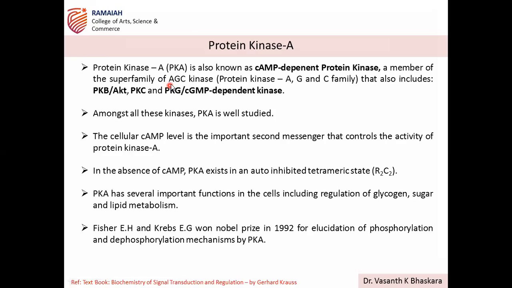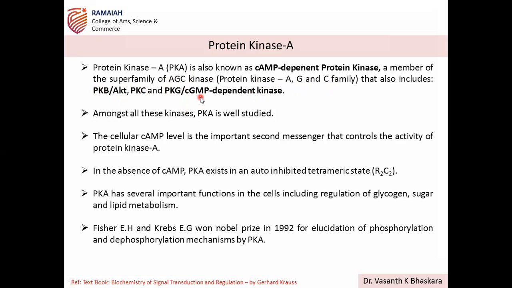So protein kinase A is one of the kinases belonging to the AGC kinases. What is AGC? Protein kinase A, G, and C family. Along with protein kinase A, this includes protein kinase B, also known as AKT, PKC, and PKG. G here is cGMP dependent. Like PKA depends on cAMP, PKG depends on cGMP, another second messenger, which influences the activity of PKG.